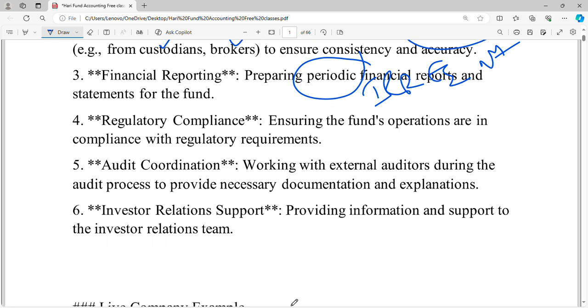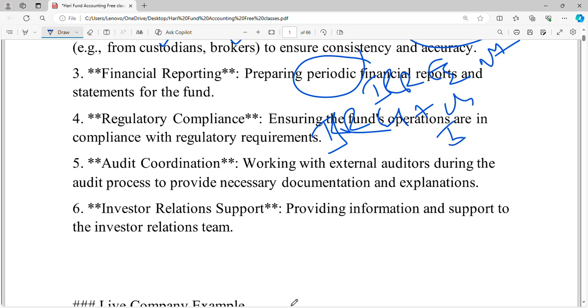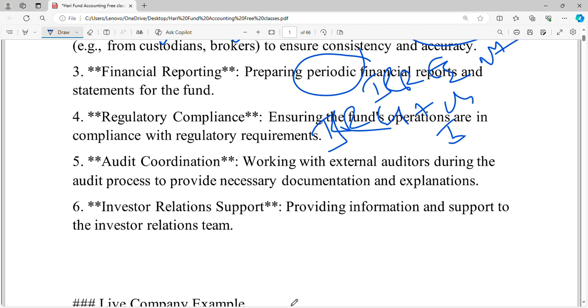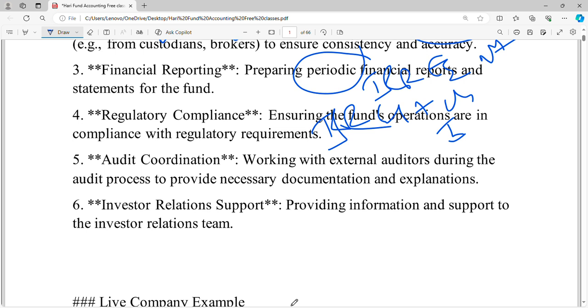Next, he will be responsible for regulatory compliance. The fund operations must comply with regulatory requirements, maybe IFRS or US GAAP or Luxembourg GAAP. So wherever they are registered, they will maintain accordingly. Here we will see the master fund and feeder fund with the location they are registered.